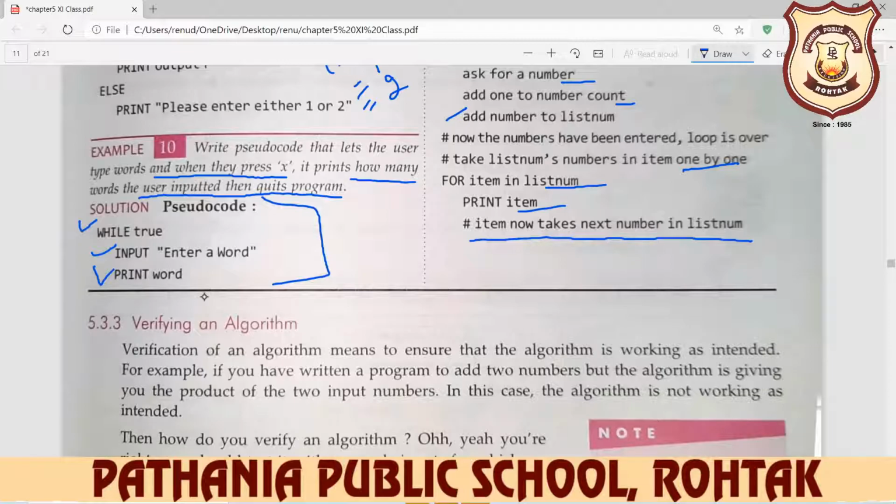So here our pseudocode is completed. In the next video, we will look at verifying an algorithm.